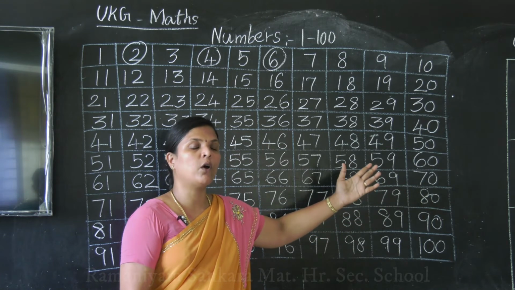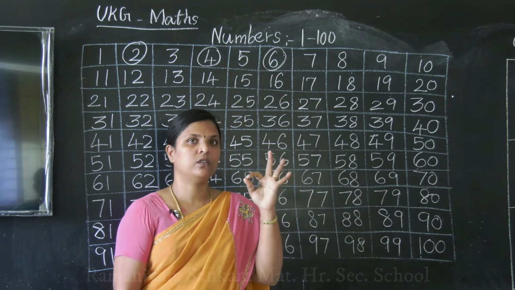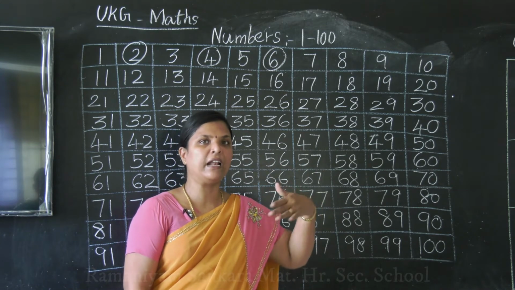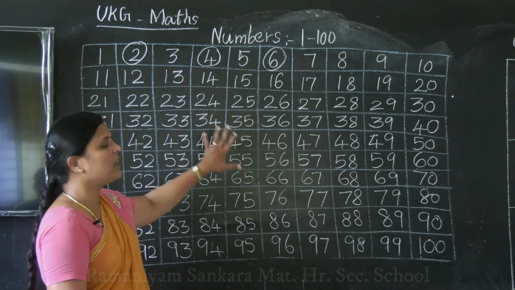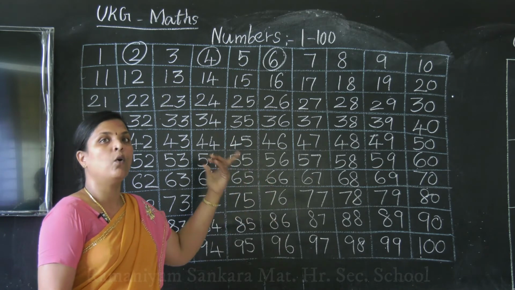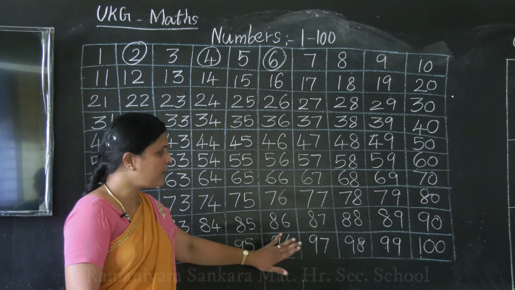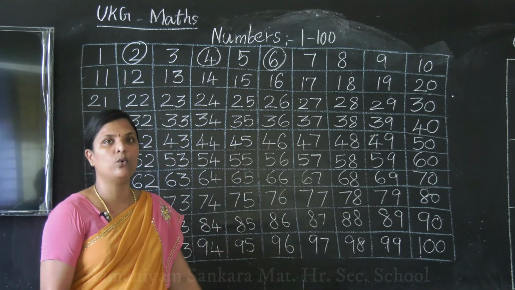What are the numbers you will get in counting in twos? 2, 4, 6, 8, 10, 12 and so on, isn't it? So you start putting circles on these numbers. That is your homework for today. So first write your numbers 1 to 100, then circle the counting in twos numbers.